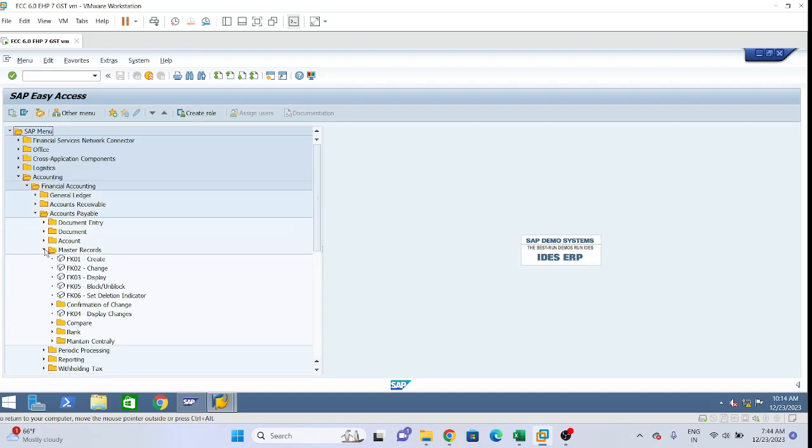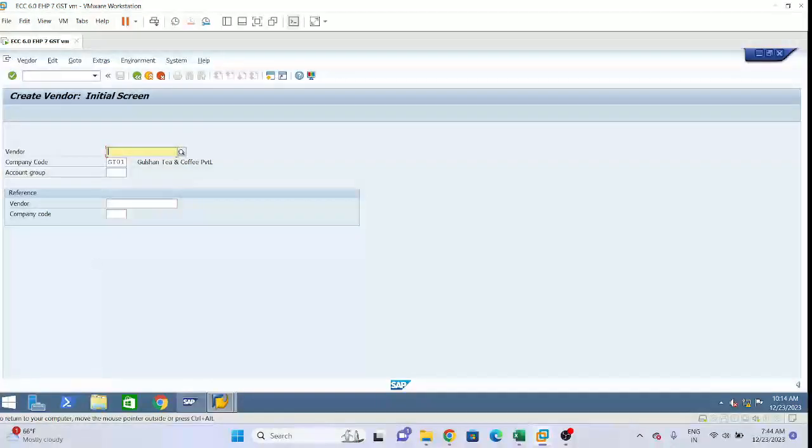After financial accounting, AP means accounts payable. After AP, master records. After that FK01 create. Double click on FK01 create.